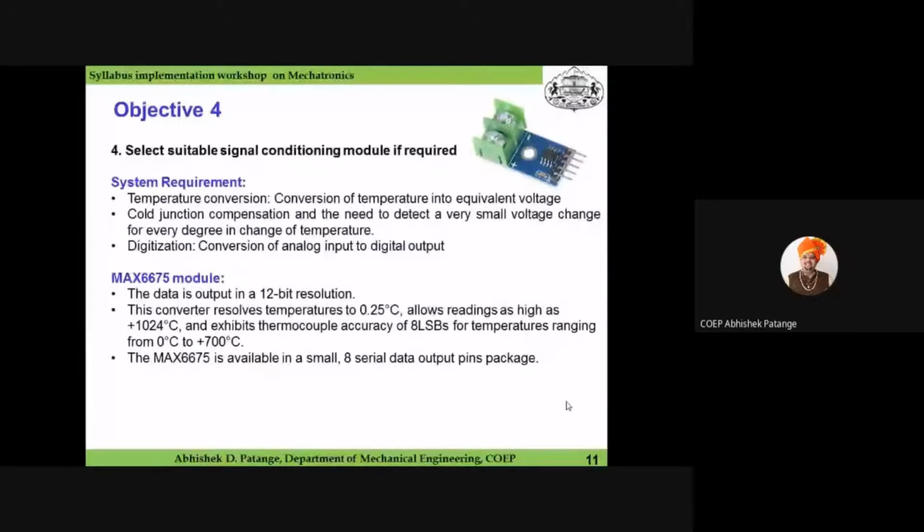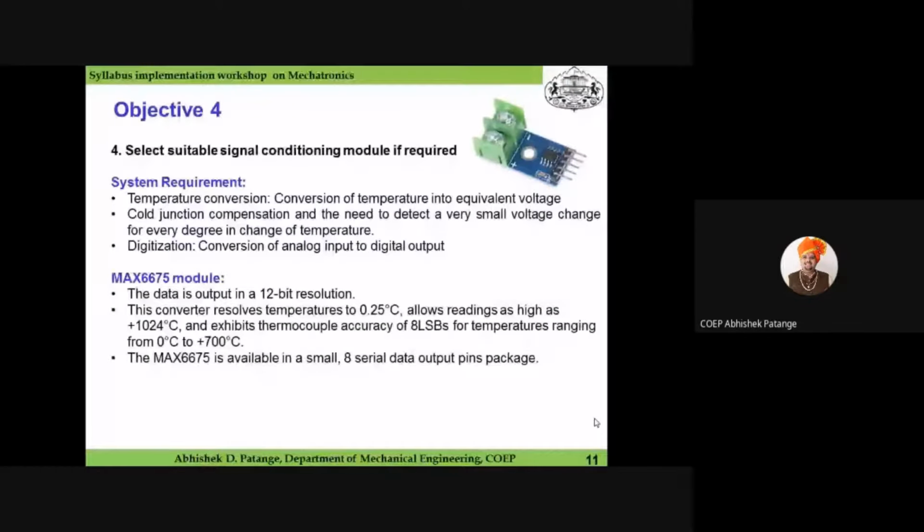So this has been selected because it has 12 bit resolution. This converter resolves temperature to 0.25 degrees Celsius, and it allows readings as high as plus 1024 degrees Celsius. It is available in a very small size, and it has an 8 pin package with serial data output. That is why this signal conditioning module was selected.